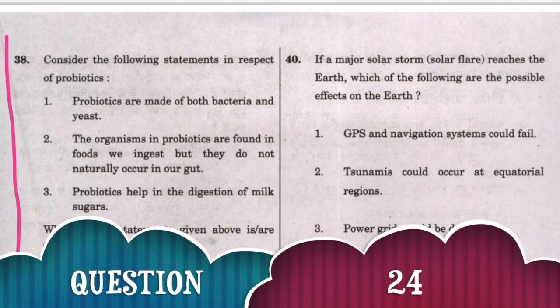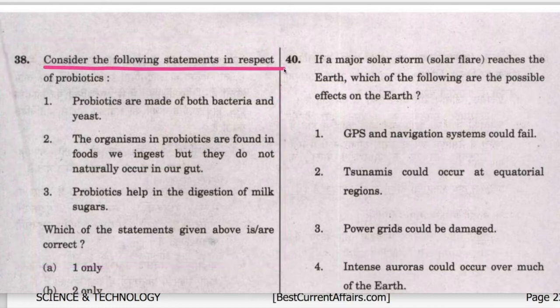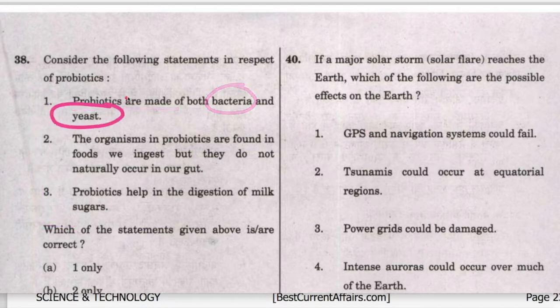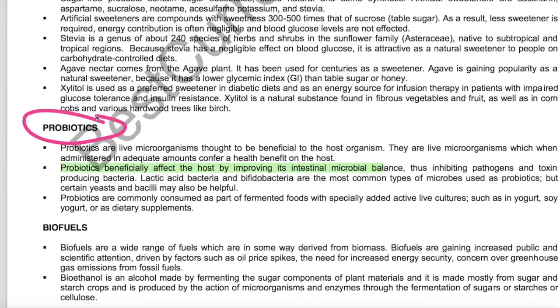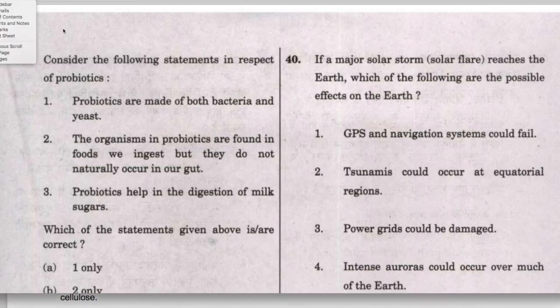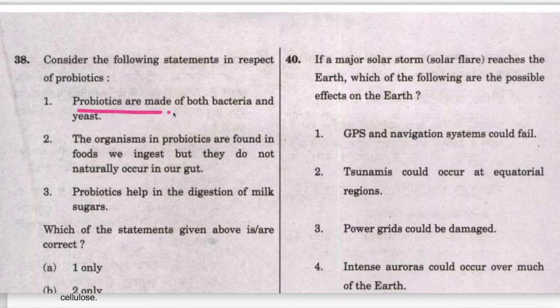Next question. Consider the following statements in respect of probiotics. Three statements are given. Take the first one, that probiotics are made of both bacteria and yeast. This statement is correct. This is our Science and Technology book for IAS Prelims 2022, page number 23. Here it is mentioned, probiotics, that lactic acid bacteria and bifidobacteria are the most common types of microbes used as probiotics, but certain yeasts may also be helpful. Therefore, probiotics are made of both bacteria and yeast.